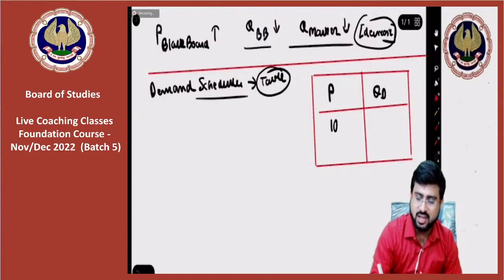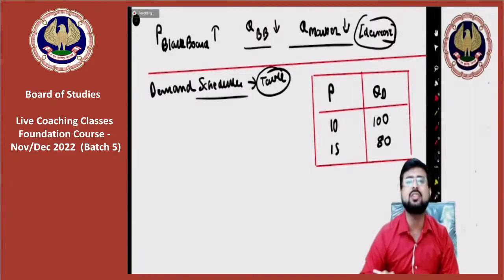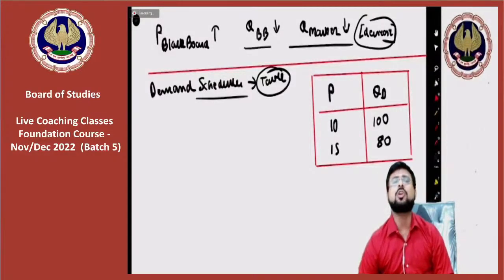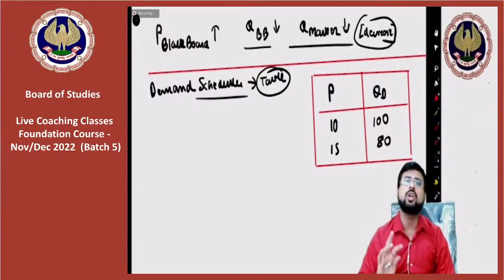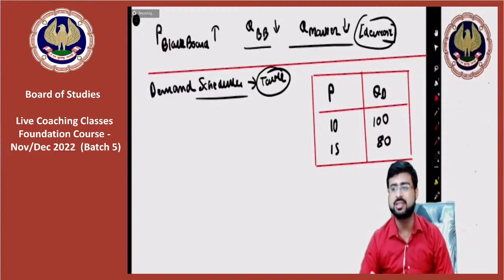Let's say price is 10 rupees, quantity demanded is 100. Let's say price increased to 15, quantity fell to 80. So this table that I have drawn is called demand schedule. So what is demand schedule? Basically a table showing relationship between price and quantity demanded. Full stop. This is the demand schedule.